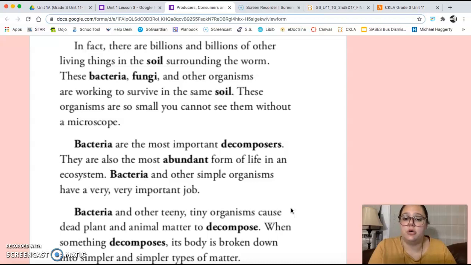These organisms are so small you cannot see them without a microscope. Bacteria are the most important decomposers. They are also the most abundant form of life in an ecosystem. Bacteria and other simple organisms have a very, very important job. Bacteria and other teeny tiny organisms cause dead plant and animal matter to decompose.